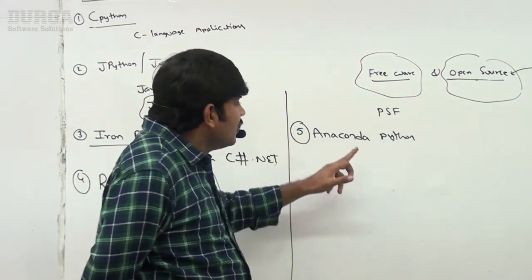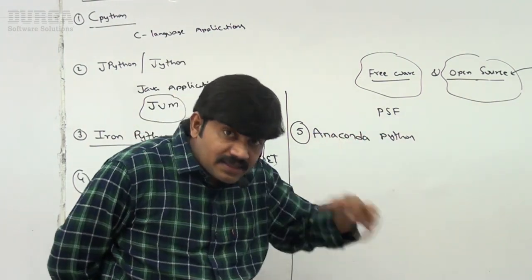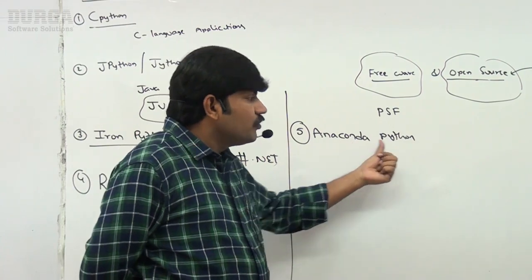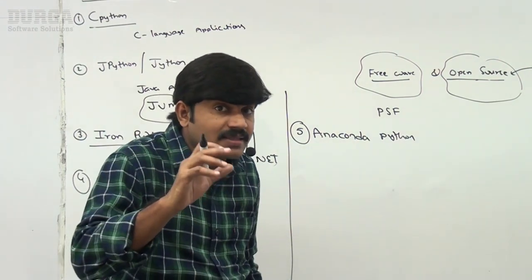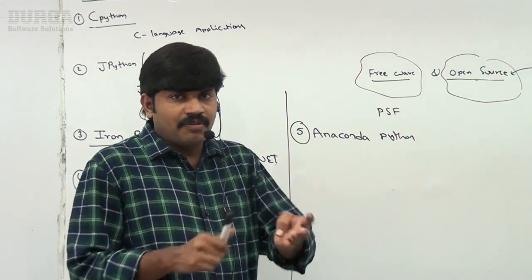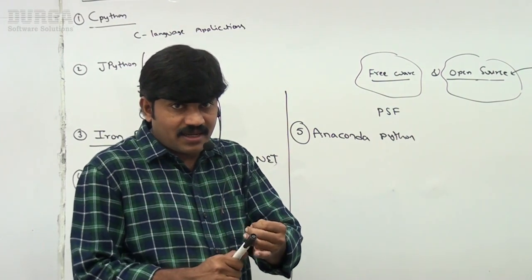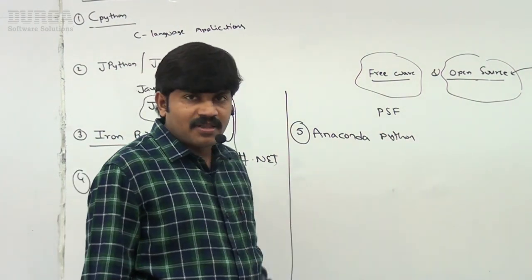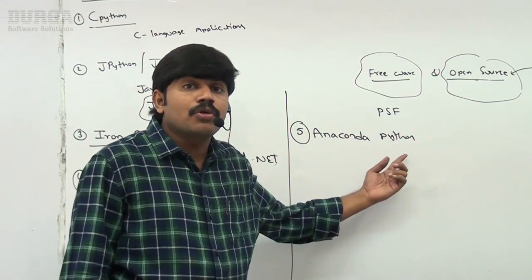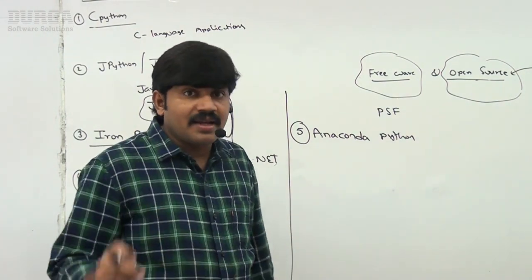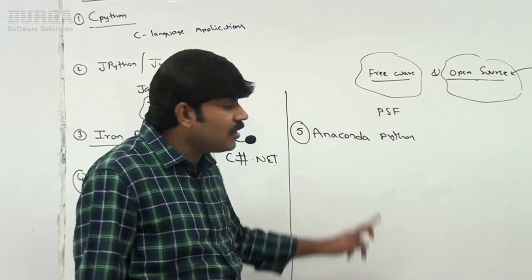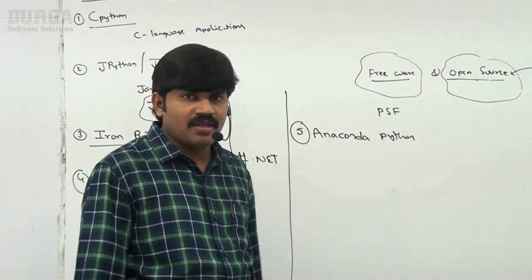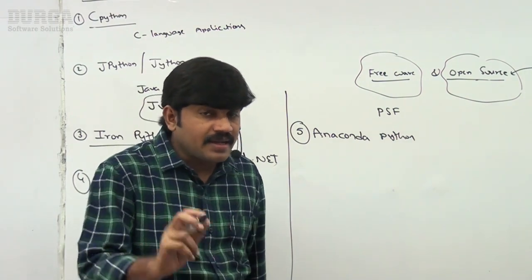The reason is this Python contains several inbuilt libraries suitable for data science applications, for example pandas, numpy, matplotlib, sklearn. All these modules are inbuilt inside Anaconda Python. Not only these libraries, it also provides a special IDE, Spyder IDE, and Jupyter notebooks. It is a specialized Python version to work with data science applications.